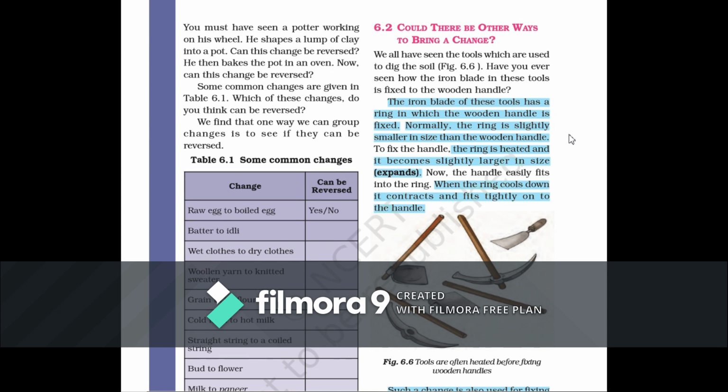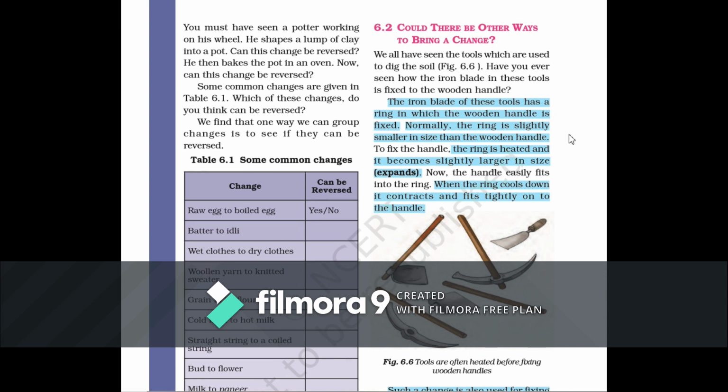We all have seen the tools which we use to dig the soil. Have you ever seen how the iron blade of these tools is fixed to the wooden handle? You will be amazed to know that the ring of iron is made slightly smaller than the size of the wooden handle.